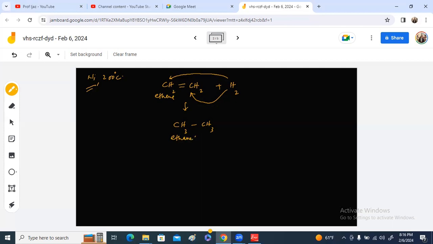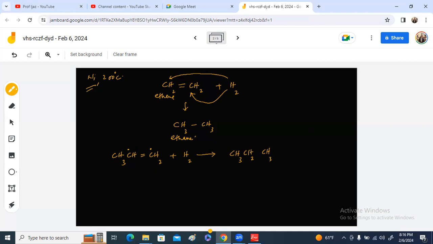Now, if we have a structure like this, this is propene. Propene also reacts with hydrogen to give a single product. These are the two carbon atoms which contain the double covalent bond. When the double covalent bond breaks, one hydrogen is added to this carbon to make it CH2 and one to this carbon to make CH3.